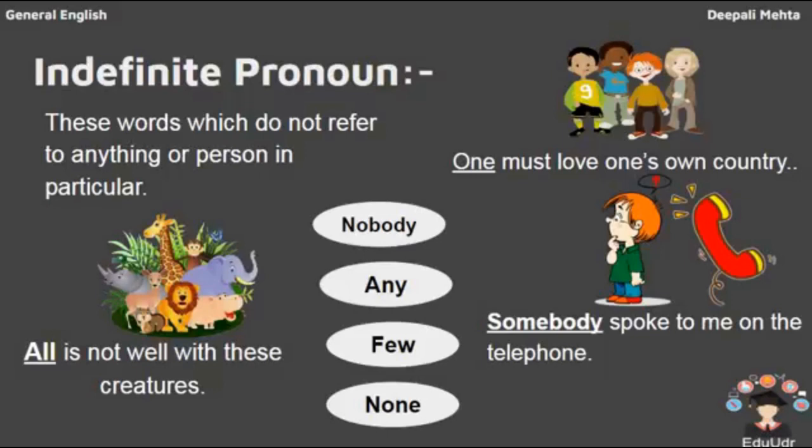Somebody spoke to me on the telephone. All is not well with these creatures. Whenever you don't know the particular identity, we use an indefinite pronoun. Nobody, any, few, none. These all are known as indefinite pronouns.